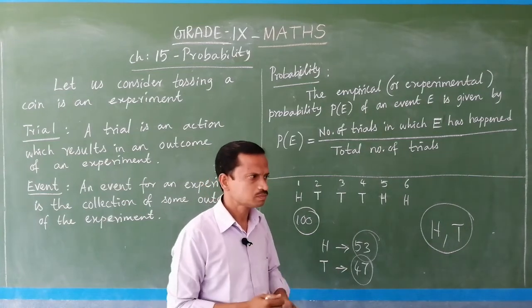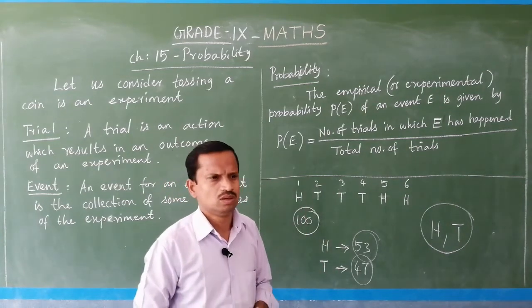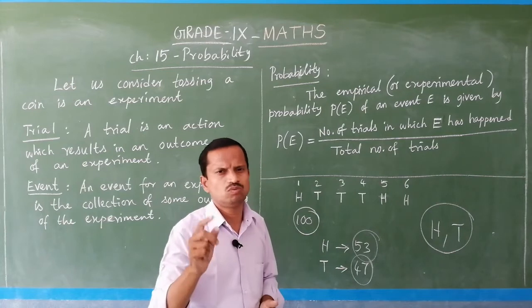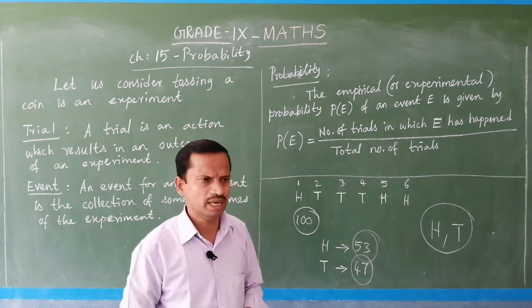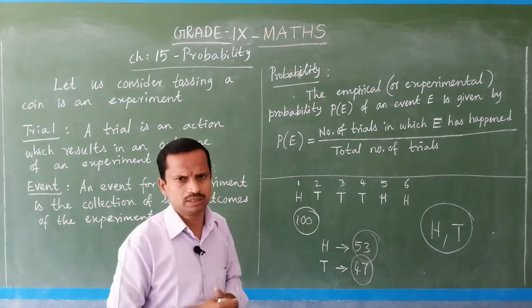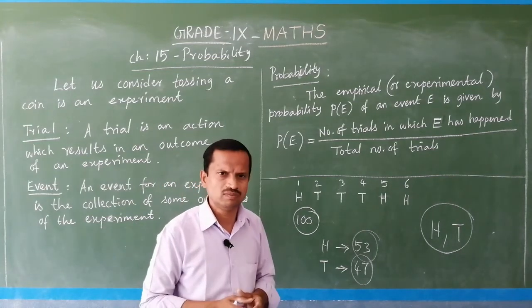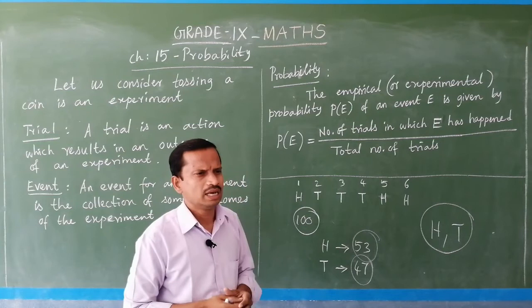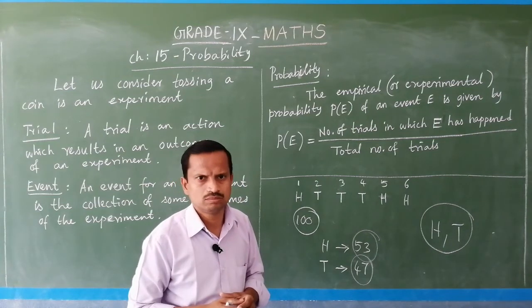Like that, throwing a die, out of the 6 numbers, 1, 2, 3, 4, 5, 6, any one you will get. So, that is called an event. Or suppose I say getting an even number when throwing a die.